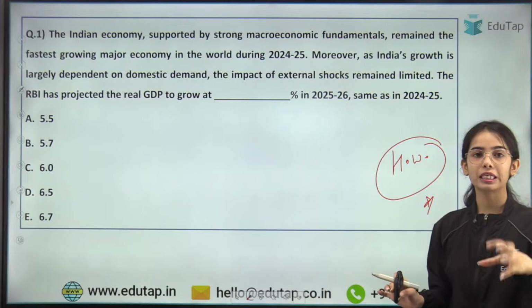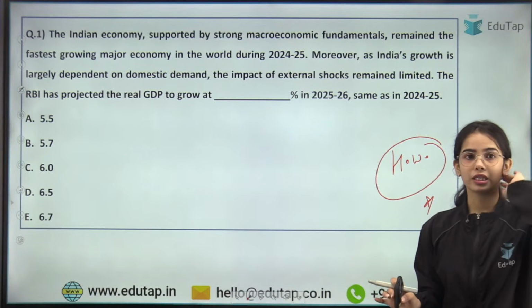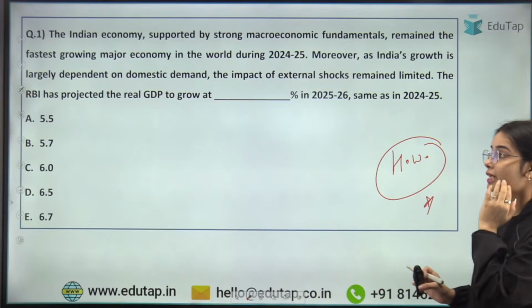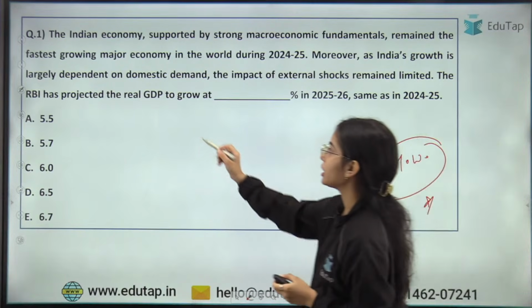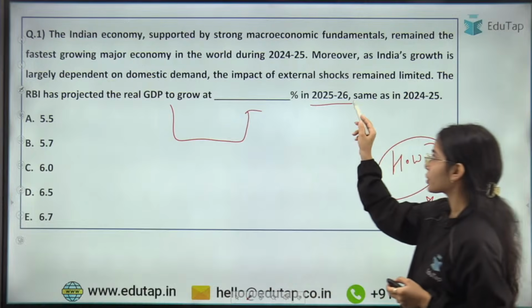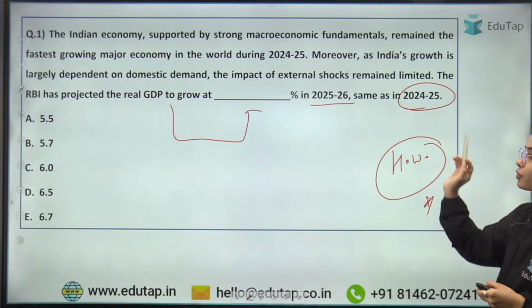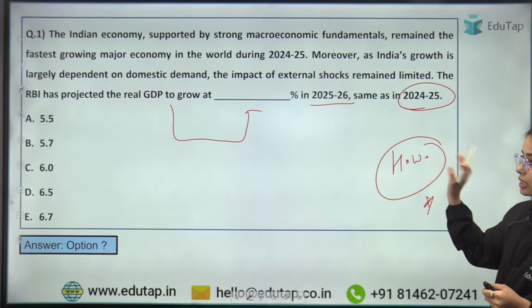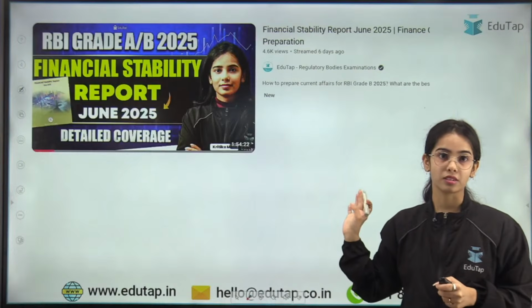Seeing the macroeconomic conditions, seeing the growth of the country, you have to tell that RBI has projected the real GDP to grow at what percentage in 2025-26, same as in 2024-25. Okay, so this is what you have to answer. This is the question for you.